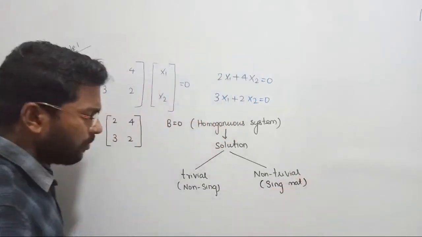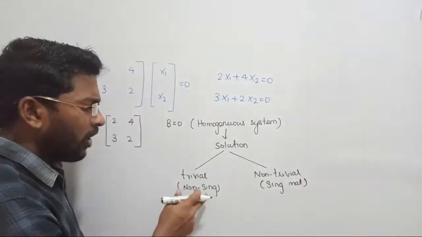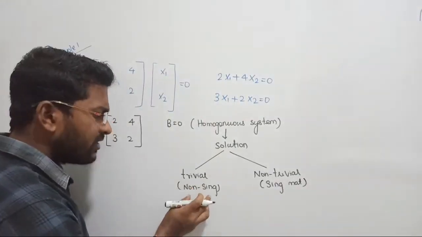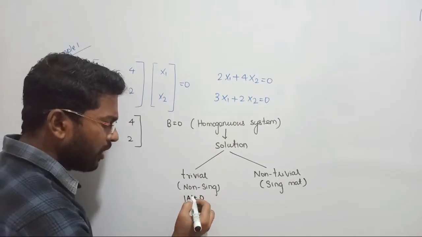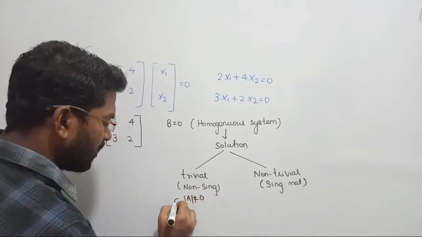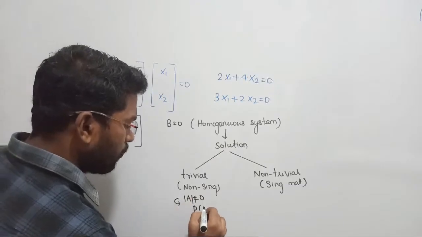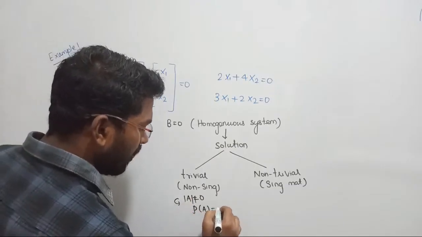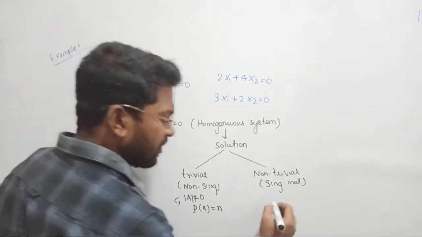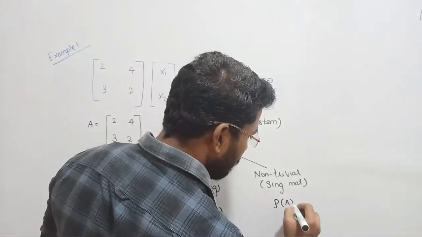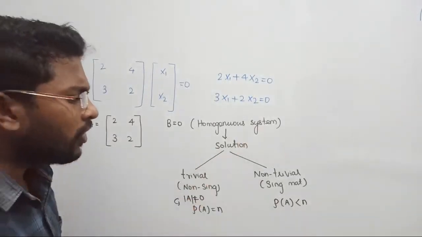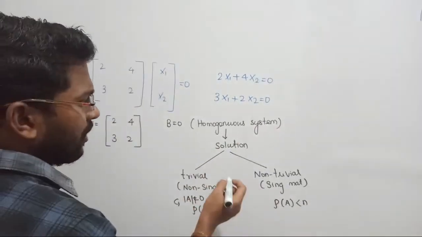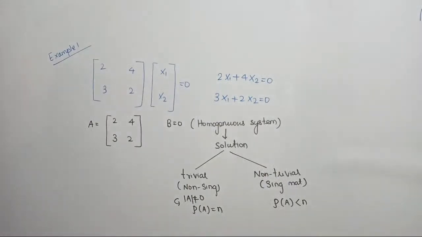In case of trivial solution, we have a non-singular matrix, in the sense determinant of the matrix is not equal to 0. If it is not equal to 0, then rank of the matrix should be equal to the number of unknowns, or we can say the order of the matrix. Whereas here, rank of the matrix should become less than the number of unknowns, that is the order of the matrix. Clear? That is the conclusion in order to obtain the solution for homogeneous system.